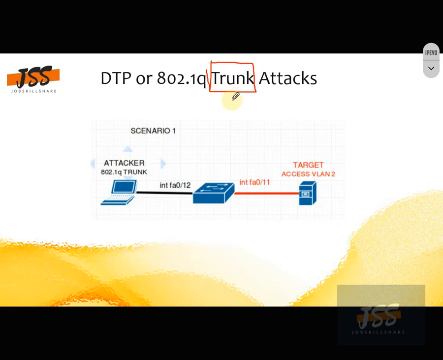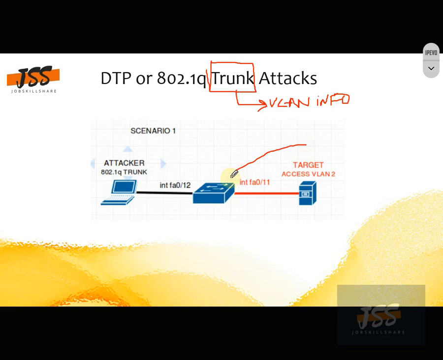If we correlate with our earlier information or the slides, the trunk will pass all kinds of VLAN information through it. Why do we need a trunk link?